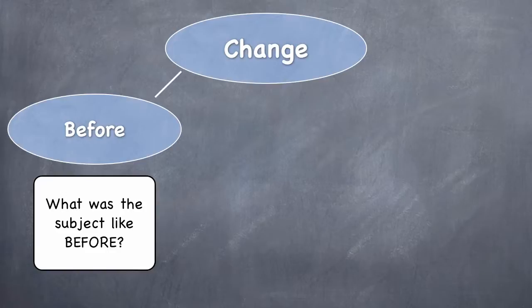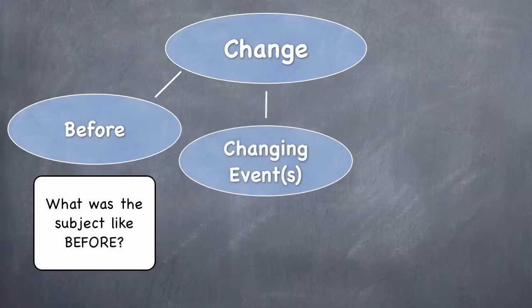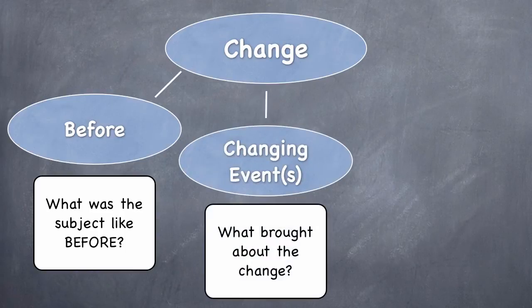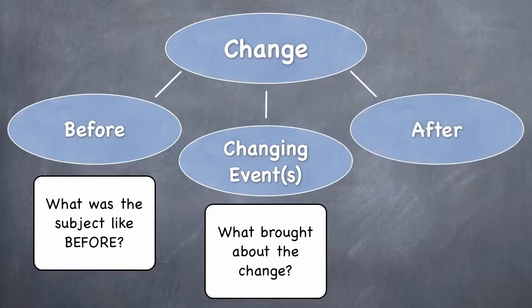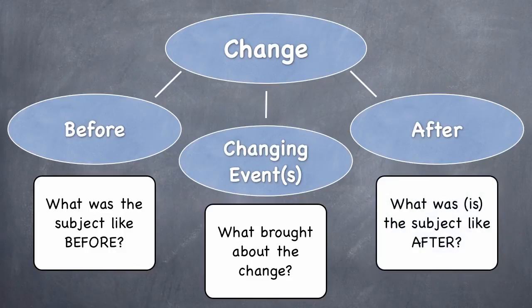The next part is the changing events, meaning what brought about the change. In other words, what were the events or the actions that brought about the change, that resulted in a change. And finally, the after part. Of course, the change involves before, then what happened, and then after. And this will answer the question, what was or is the subject like after the change?